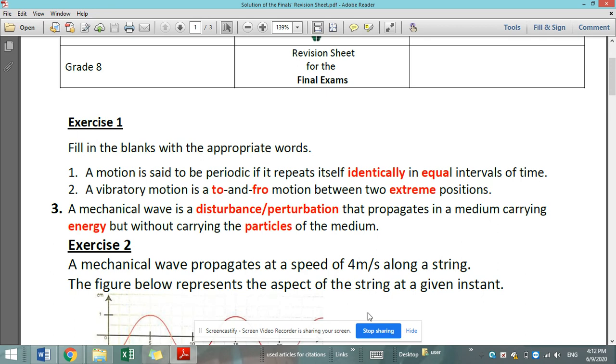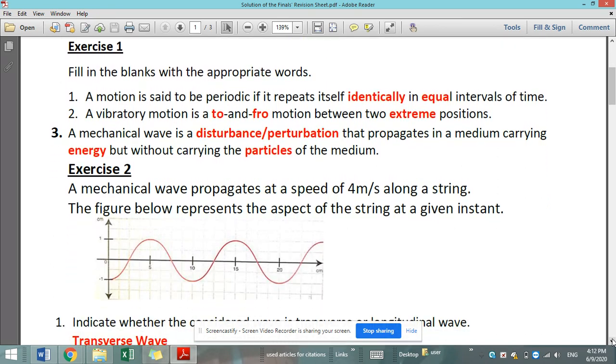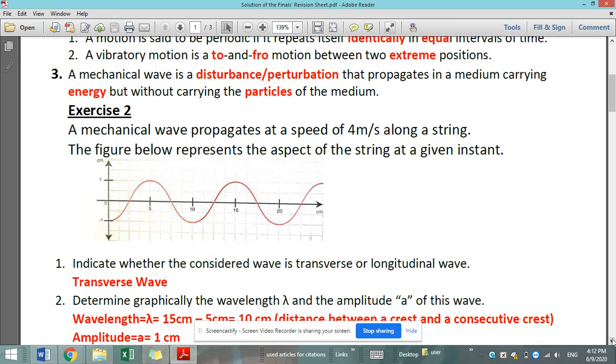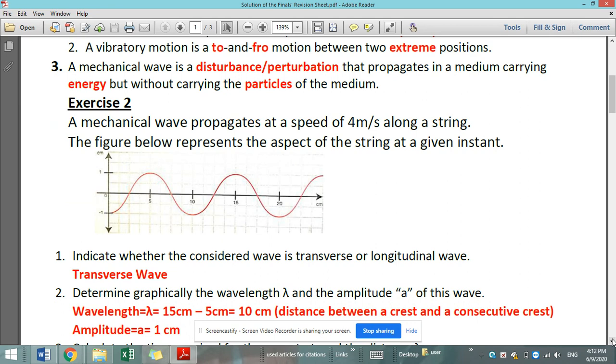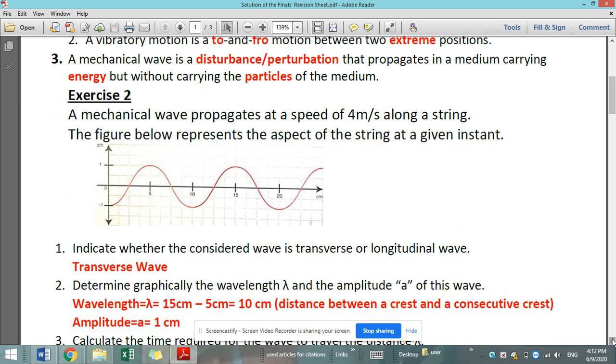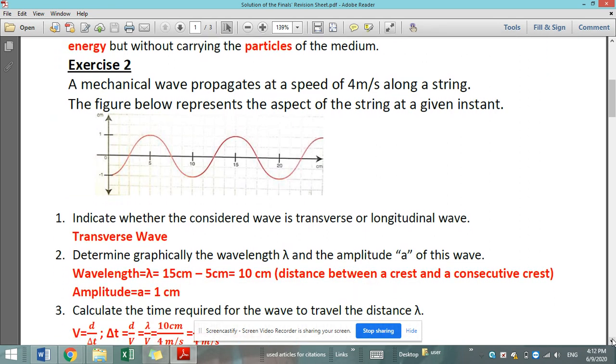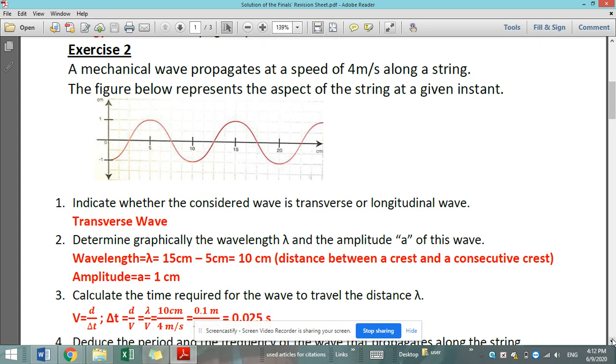For exercise 2, the mechanical wave propagates at a speed of 4 meters per second along a string. The figure below represents the aspect of the string at a given instant. Indicate whether the considered wave is transverse or longitudinal. It's clear that it is transverse because the wave is propagating from left to right, horizontally.